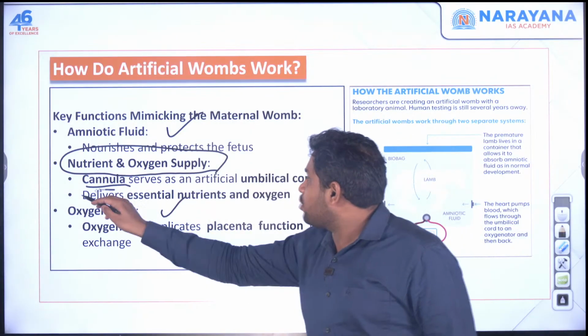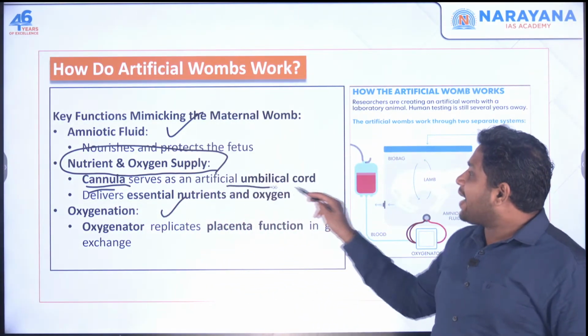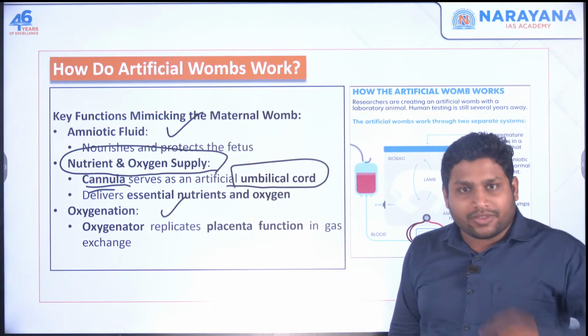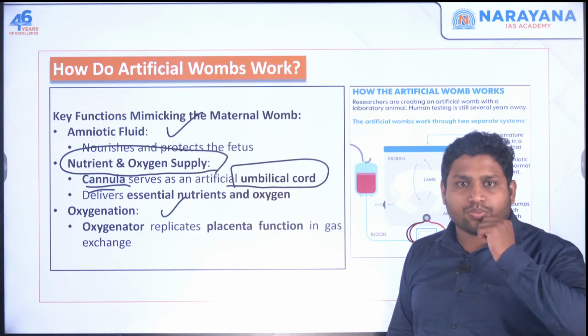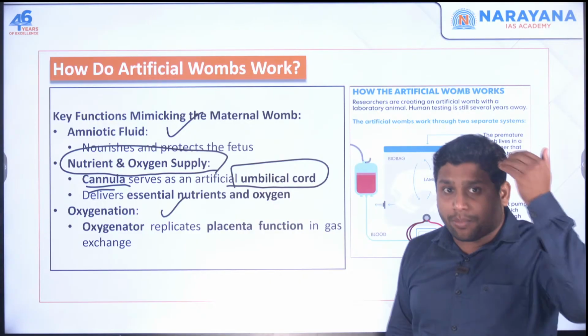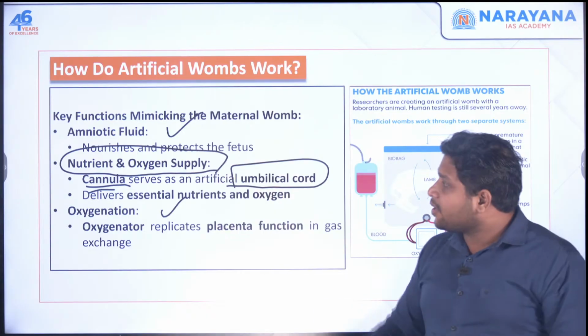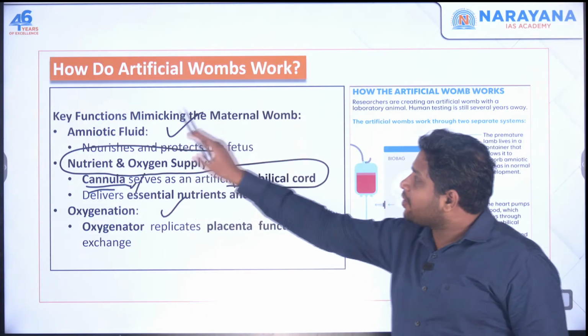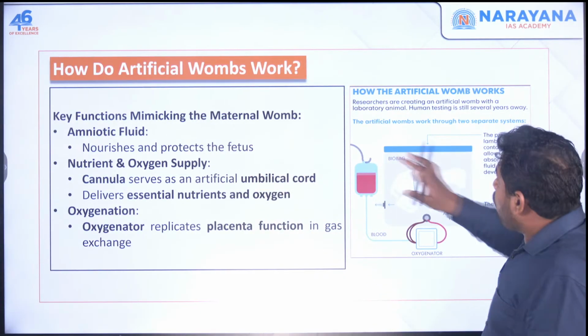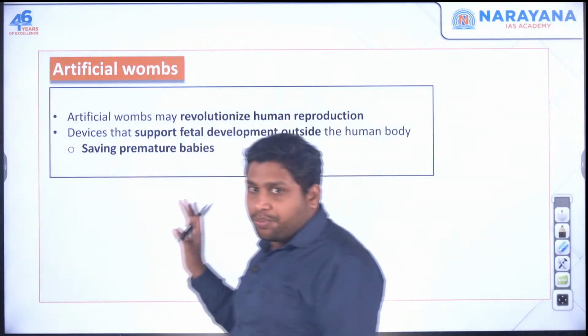There's something called a cannula, which is going to act as the umbilical cord. We have the umbilical cord through which everything is passed from mother to child, whatever nutrients, oxygen supply, whatever is needed. So this cannula will be there. This is how we have made the artificial womb.